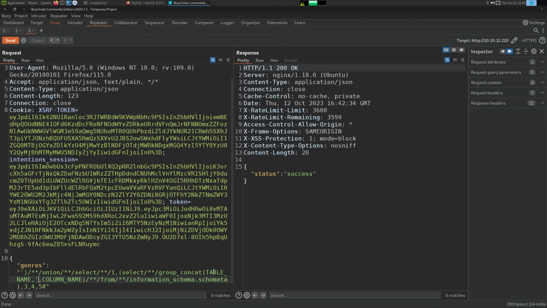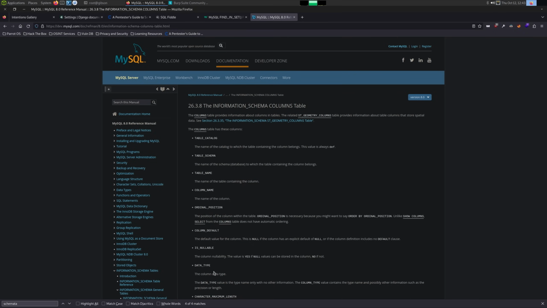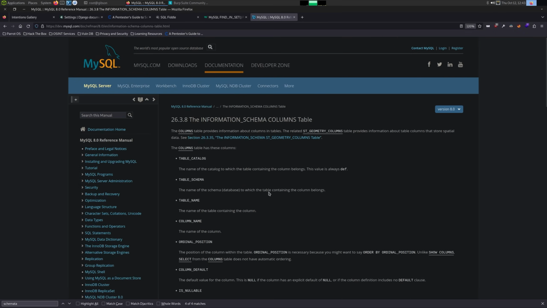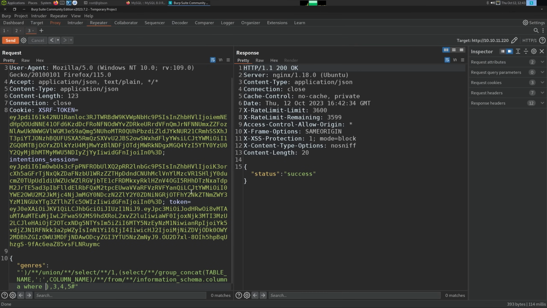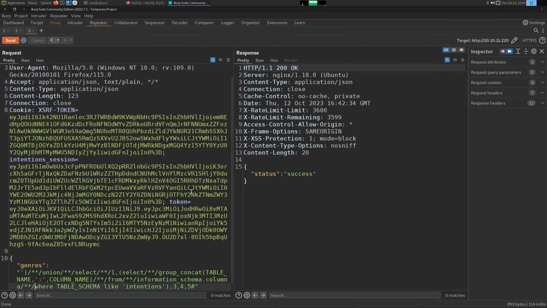And I'm also going to add a colon between that, and information schema dot columns, then where the table schema is equal to intentions. And we can also do like to get rid of a potential bad character. Whenever I can change between an ASCII character or a special character, I always favor the ASCII character.